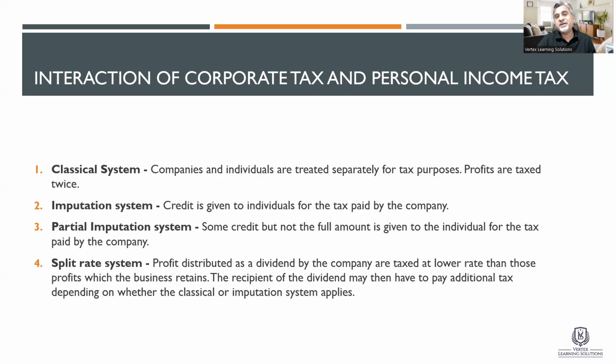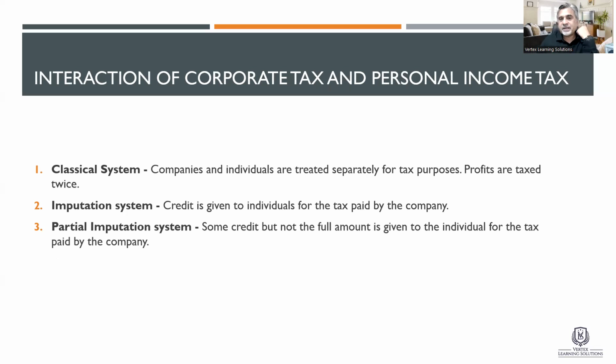And then you have split rate system. Split rate system means profits distributed as dividend by the company are taxed at a lower rate than those profits which the business retains. So for example, if an entity says that my profits are 100,000, those profits which it decides to give out as dividend will have a lower tax rate, and those profits which the business keeps itself will have a higher tax rate, maybe 20%, whatever.